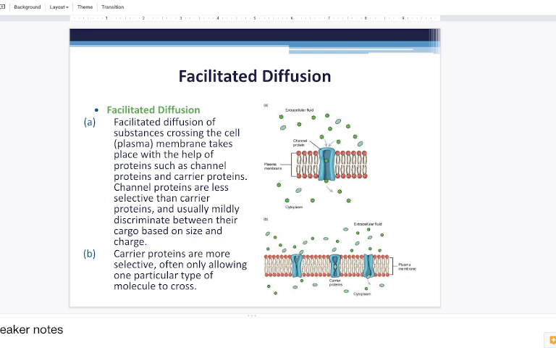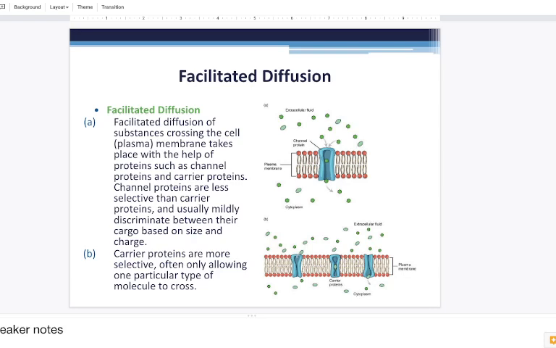Carrier proteins are more selective and often only allow one specific type of molecule to cross. The way I like to think of carrier proteins is that they have a special key system, and only the molecule with the same shape as the key is permitted access through carrier proteins.